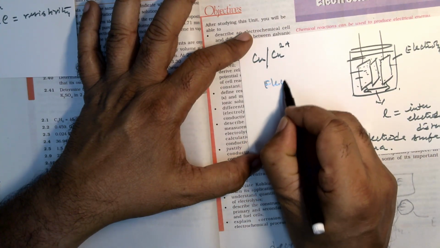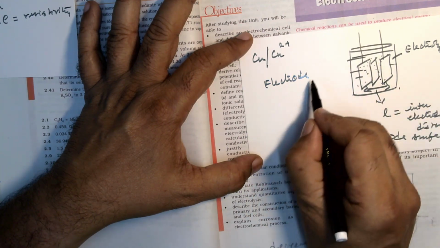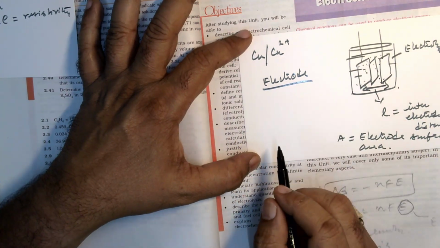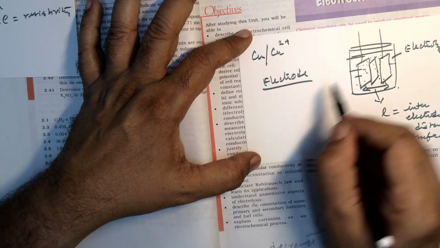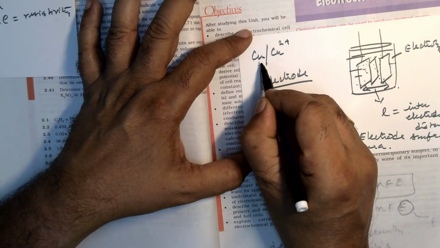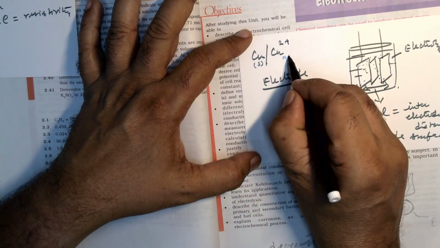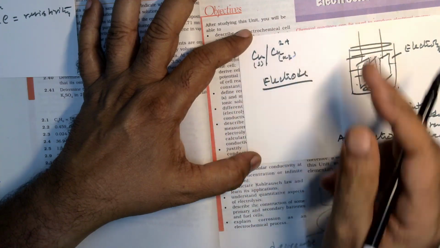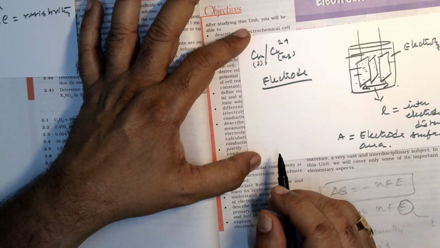When you talk about the electrode, this is a metallic electrode. We have got gas ion electrodes also, but let us confine to the metallic electrode. So this electrode is dipped in an electrolyte, and that is represented here. So copper as wire or rod is dipped in an aqueous solution, which can be copper sulfate solution. So this is the way we represent it.